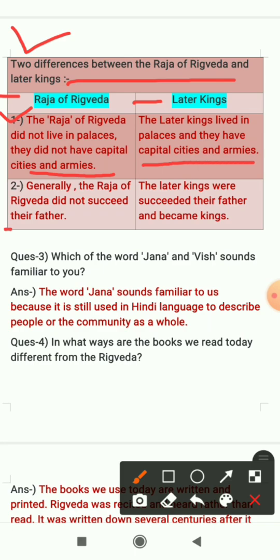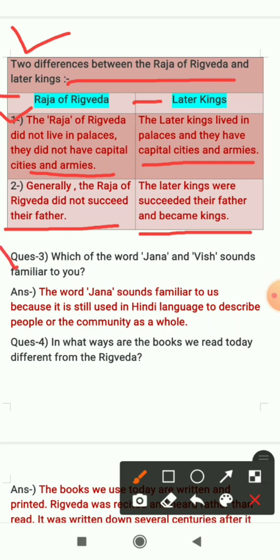The second difference is that generally the Raja of Rigved did not succeed their father. In Rigved, the Raja is described as not having succeeded his father. That means he did not get the position from his father; he earned that position. And the later kings succeeded their father and then became kings.